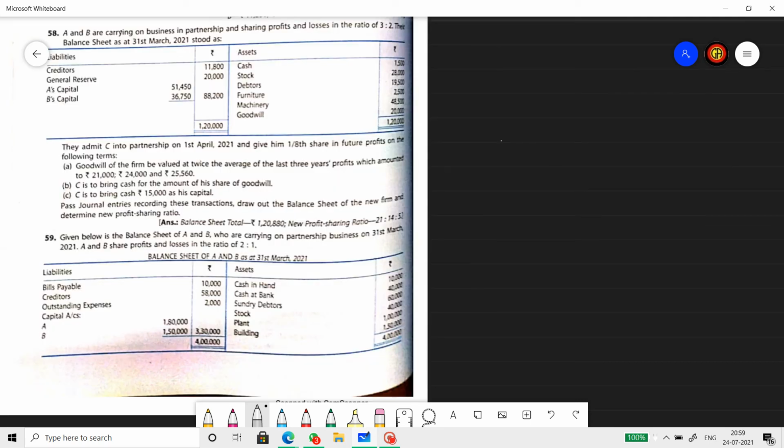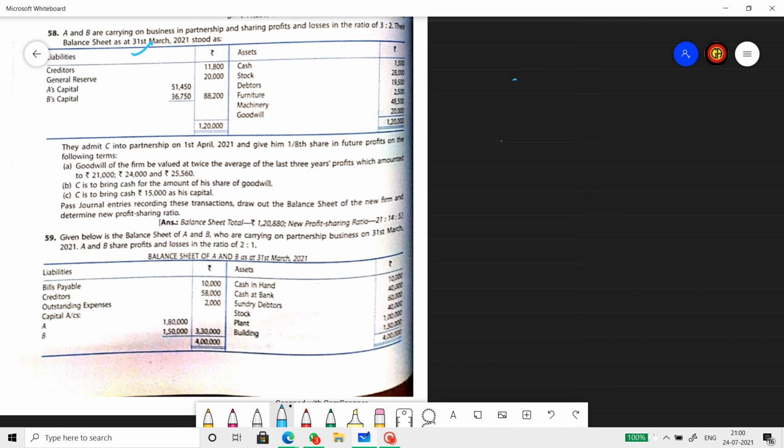So, here I've chosen a question from T.S. Grewal, question number 58. And we're going to do this now. Ananya, read the question. Yes, ma'am.